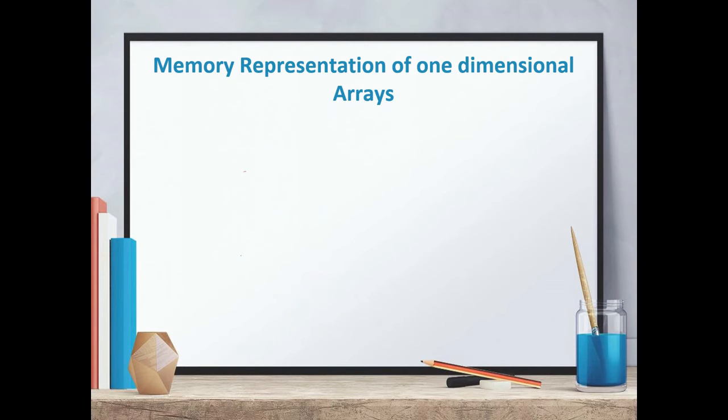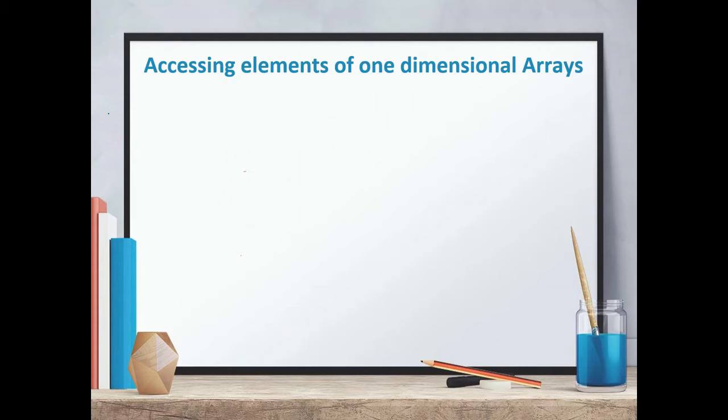Now, how can we access the elements of a one-dimensional array? The answer is we can access the elements of one-dimensional arrays using subscripts or indexes. And one more thing, arrays in C++ start from 0 and go to n-1, where n is the size of the array. So suppose you declare an array like this, x[10]. The subscripts will be from 0 to 9.